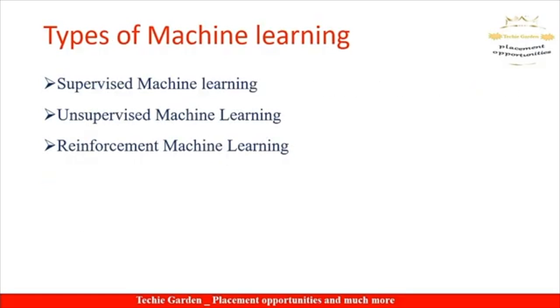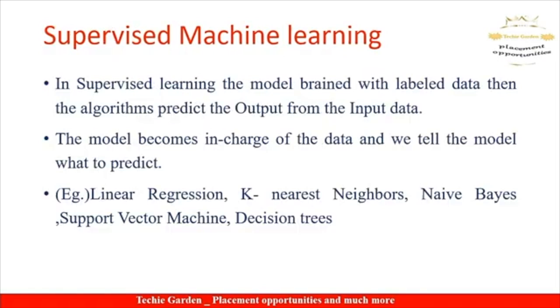So there are three types of machine learning, that is supervised learning, unsupervised learning and reinforcement learning. What is supervised learning? We develop a model with labeled data. With that, it will predict an output based on the input. Say for example, for 200 square feet land, we said it will cost 2 lakh rupees, and for 400 square feet land, it will be 4 lakh rupees. And we did not calculate the cost for 600 square feet. Predicting output using labeled data is called supervised learning.